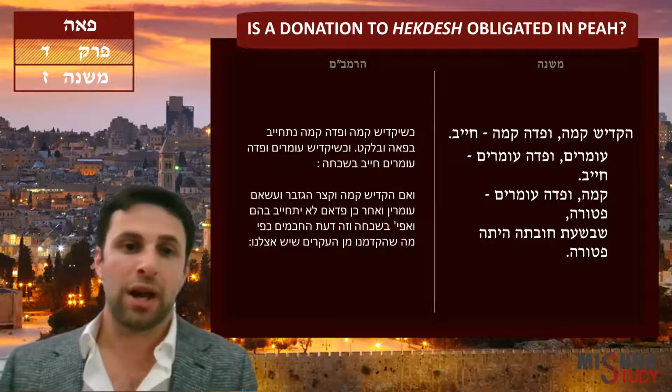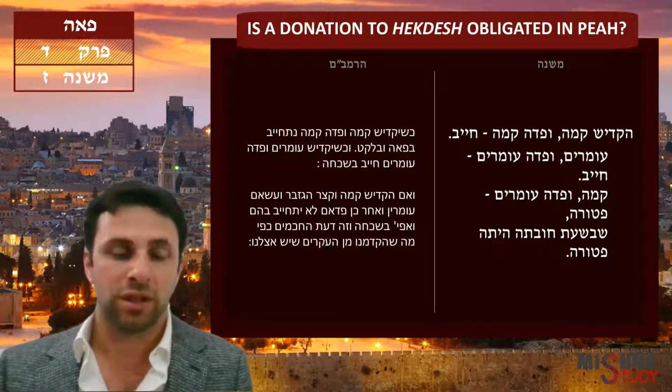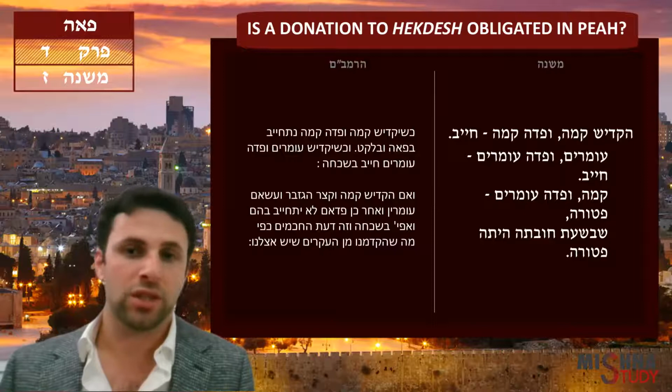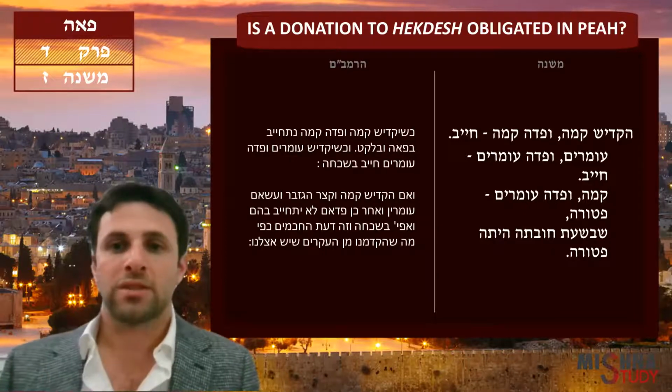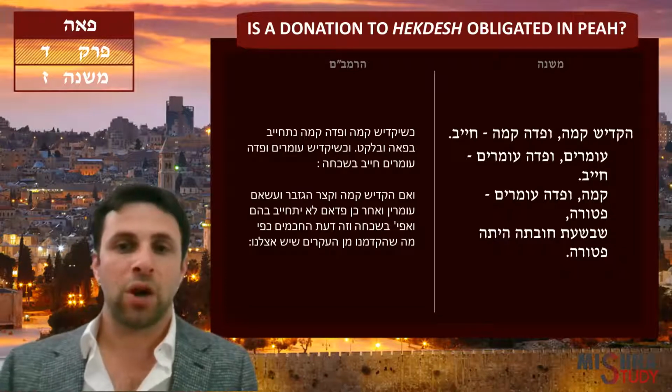He's going to be hayav in Peah when he harvests it, because at the time of harvesting, it's going to be in his jurisdiction. It's his property. Let's say omarim. Let's say he donated them as bundles already, ufada omarim, and he redeemed them as bundles.